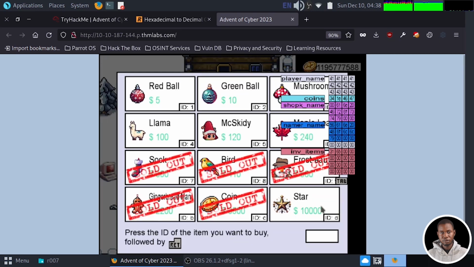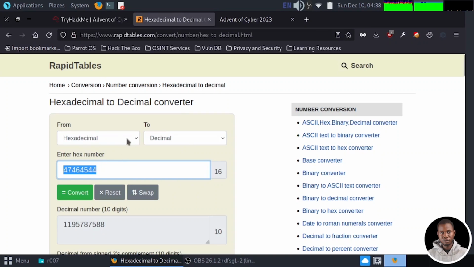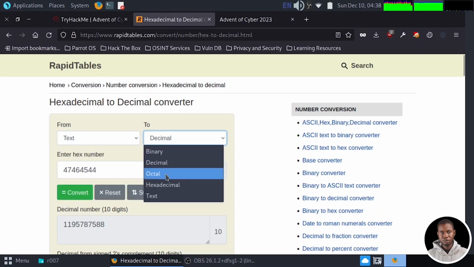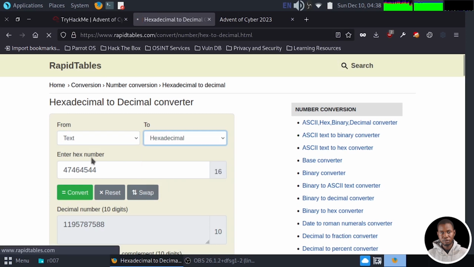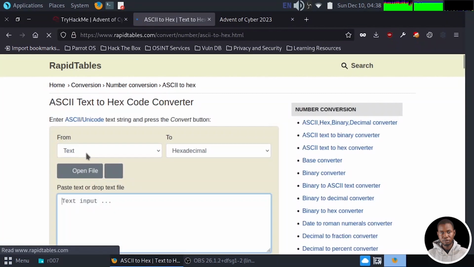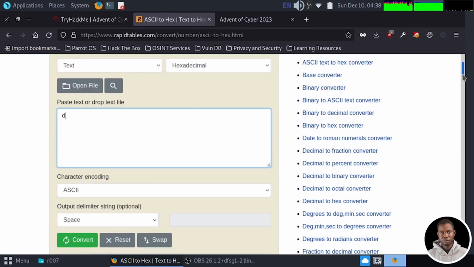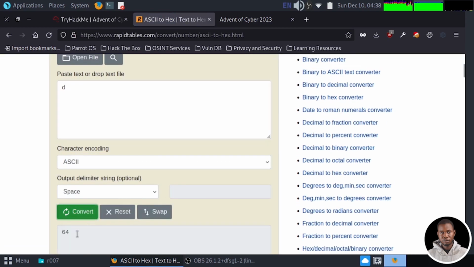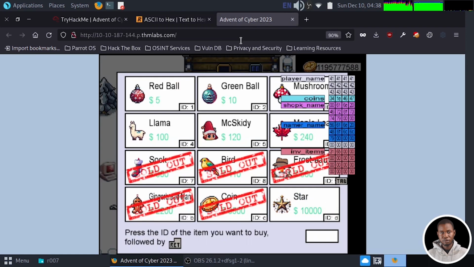Let's go back to the inventory. If the ID of the inventory is letter D, and if we go to converting from text, let's convert to X, what is the equivalent of D, lowercase d? So we need 64 to be appended to one of these inventory slots in order for us to get our star.